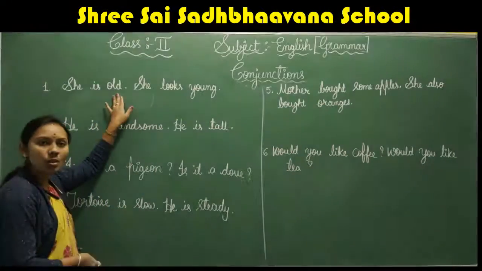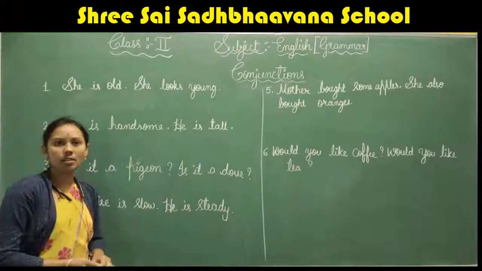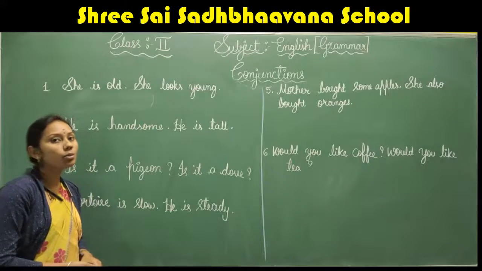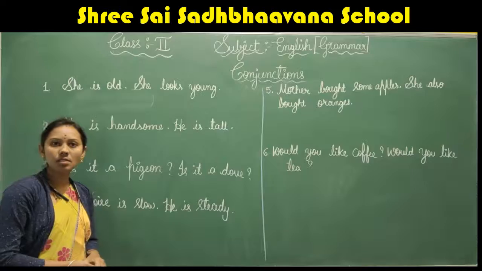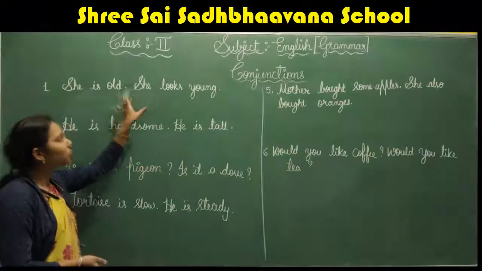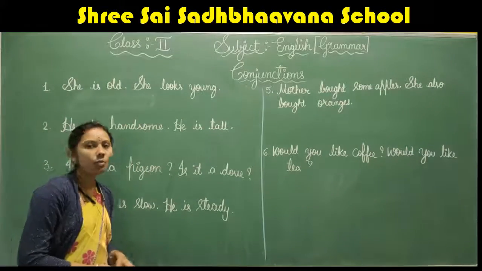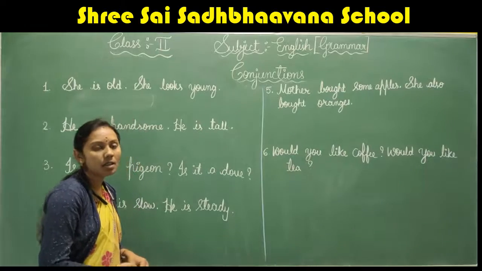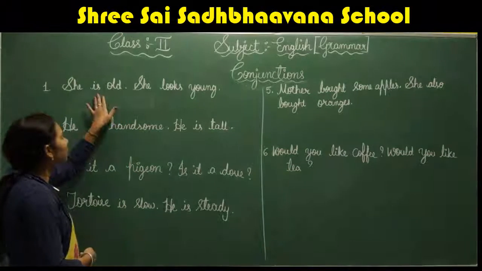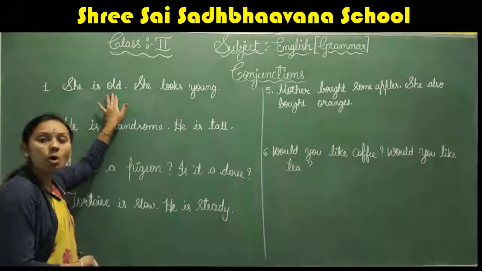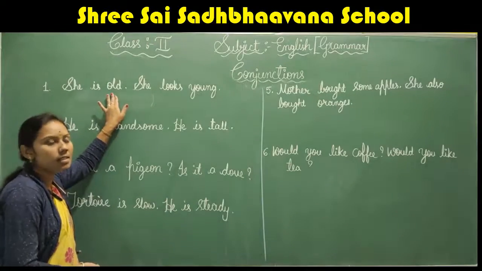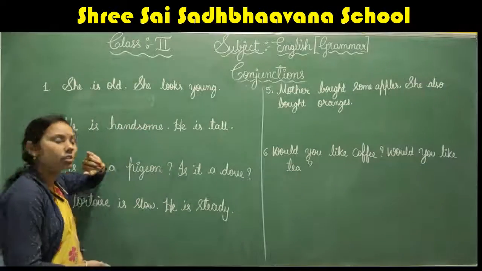Okay, she is old, she looks young. How to join this sentence? How to join both the sentences to make one sentence? First, here we can see that there is some opposite idea in both the sentences. Right, children?